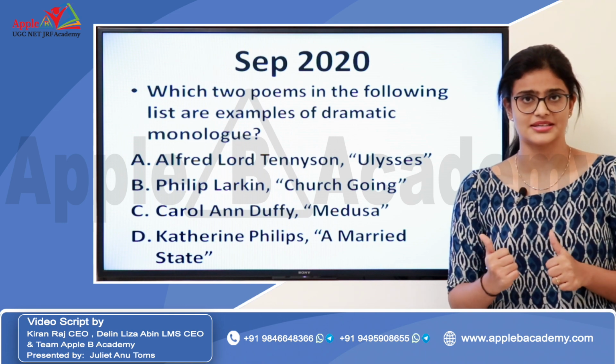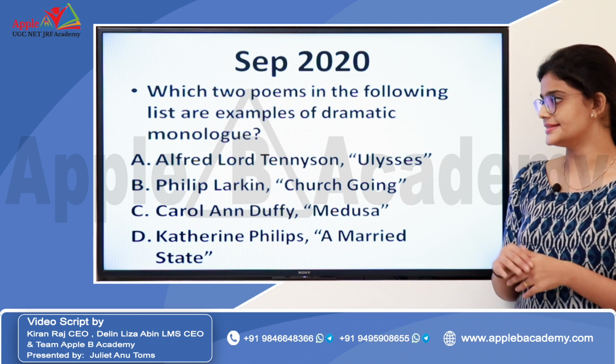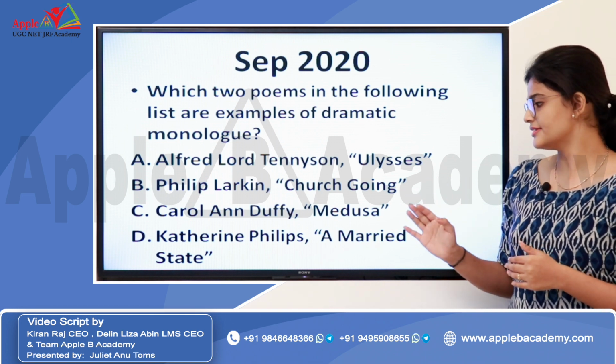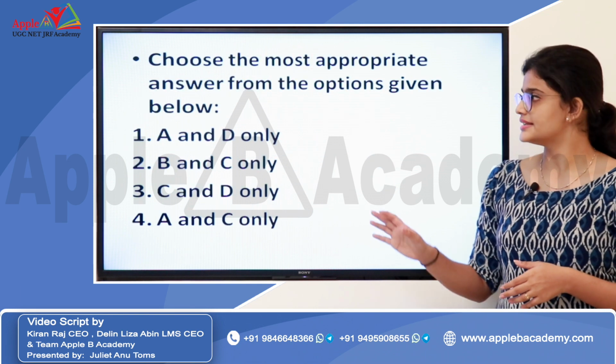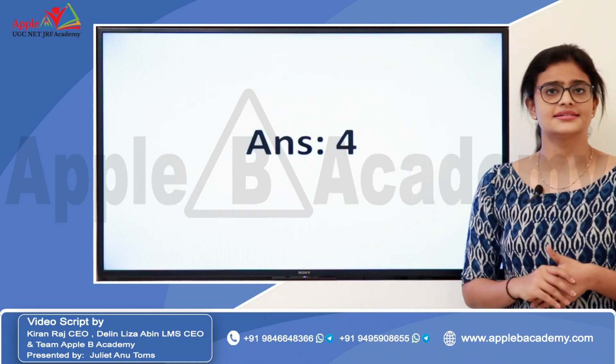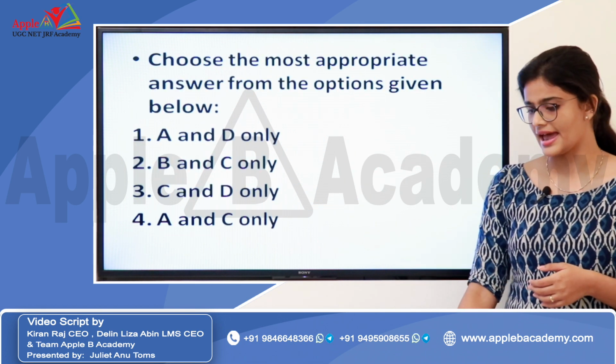So here the question is about dramatic monologue. Alfred Lord Tennyson's Ulysses, Philip Larkin's Church Going, Carol Ann Duffy's Medusa, Catherine Phillips' A Married State. So these are the options where you have to choose your option. The correct answer is option 4. Let's go back to the question. Option 4, that is A and C.